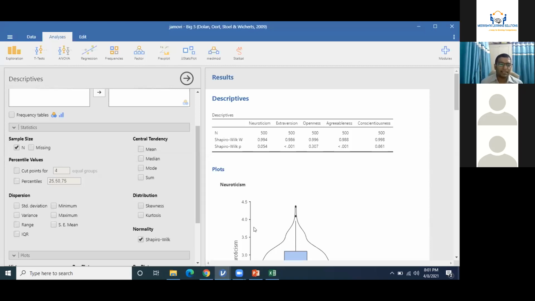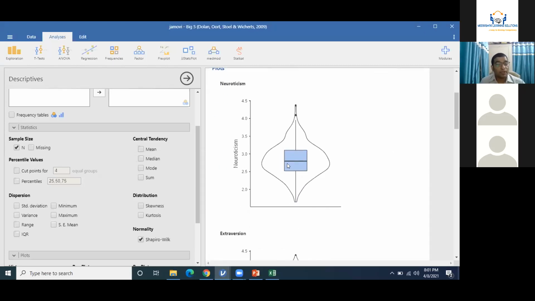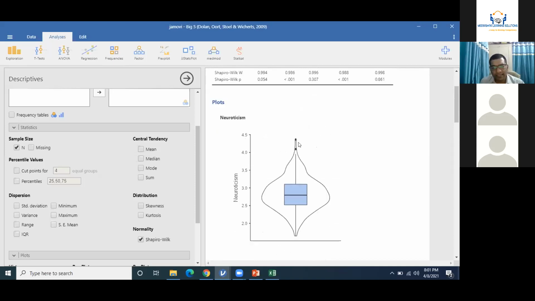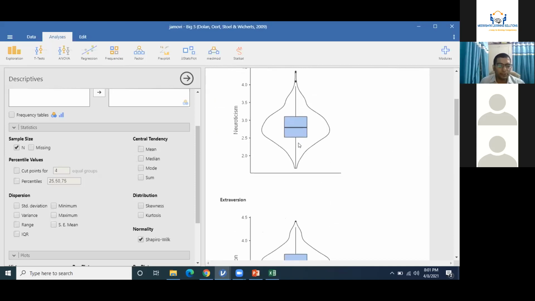Purnachandji, after the data collection, do we need to mention the curves in the methodology? No. Every curve need not be reported in the methodology because this is for your visual inspection so that you can easily understand it. But the Shapiro-Wilk value will definitely need to be reported. This table definitely needs to be reported. This will help reviewers of the paper or evaluators of the thesis know that the data was normally distributed. If you are fond of visual inspection, you can create small plots of this analysis, and then maybe one sheet will be enough, or maybe 2-3 sheets, or not more than 4-5 pages in any case.